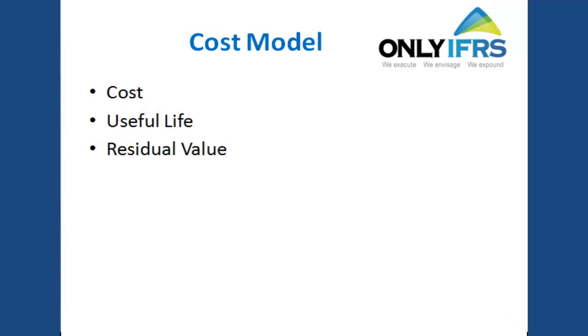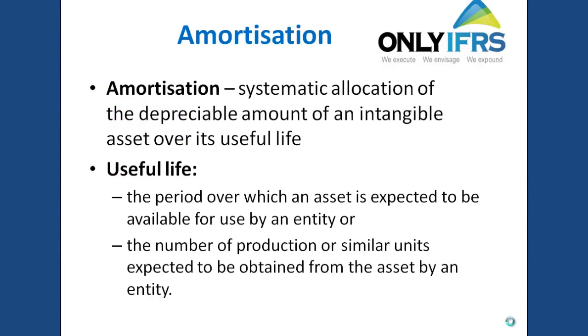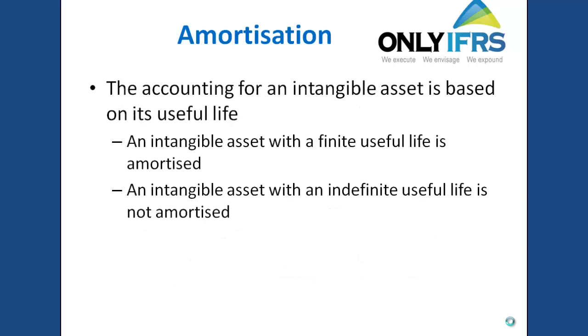You need to find out what is the cost, so that cost you know. Then you need to estimate useful life of the asset. You need to estimate the residual value of the asset. If these three things are known, then you can measure the amortization and you can follow the cost model perfectly. For this purpose, the standard assumes that there are two types of intangible assets: intangible assets with finite useful life and intangible assets with indefinite useful life.